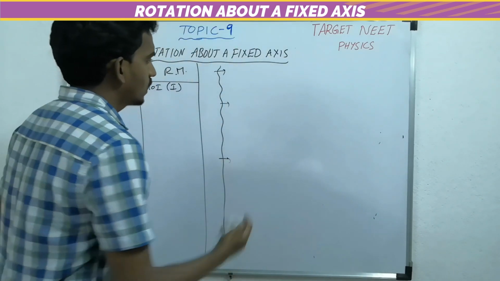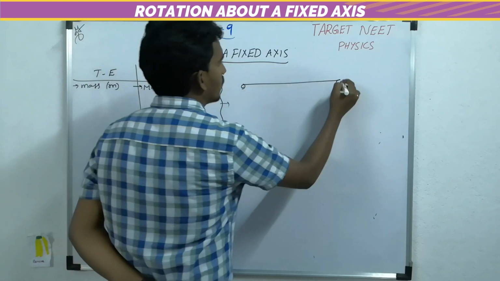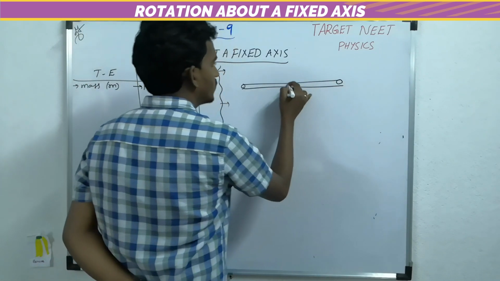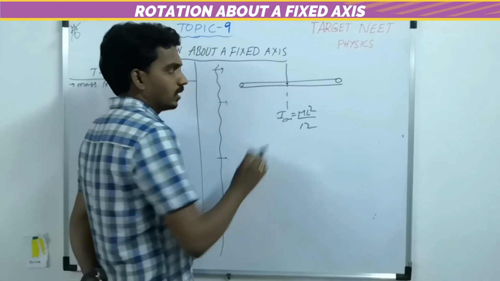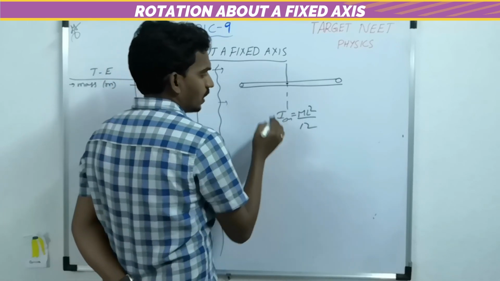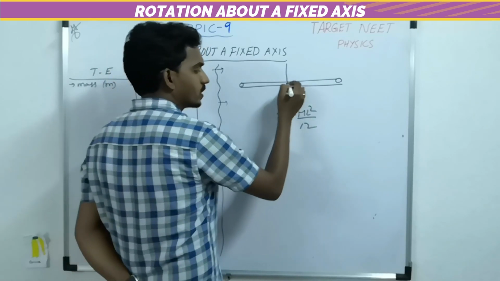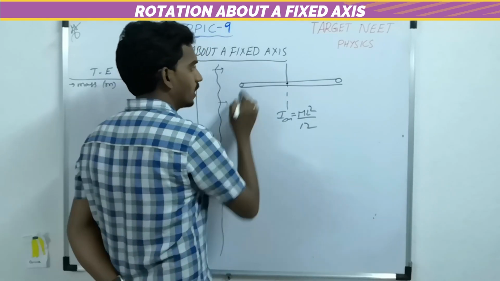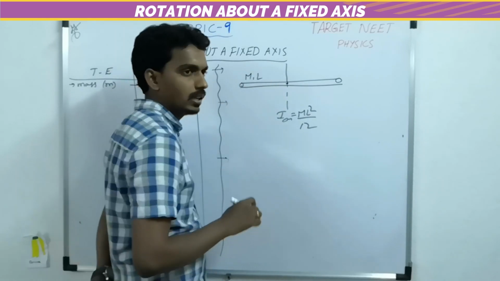Suppose you consider a thin uniform rod. What is the moment of inertia? The moment of inertia about its central axis is ML square by 12, where M is mass and L is length.